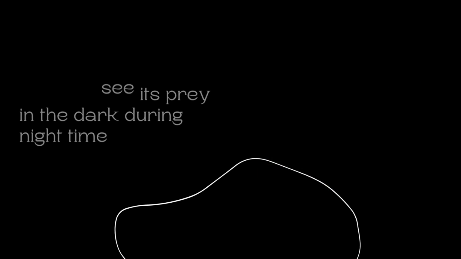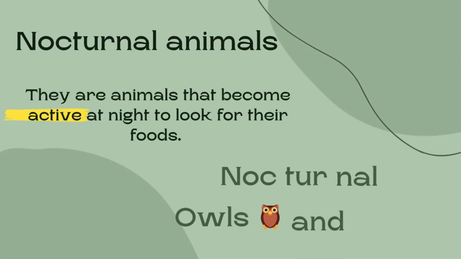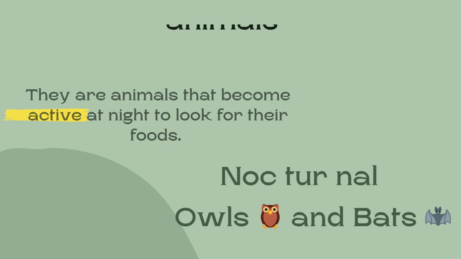And owls are nocturnal animals. What is the meaning of nocturnal animals? The animals that become active at night. They look for food and find prey at night. So we call these animals nocturnal animals. And we have examples like owls and bats.